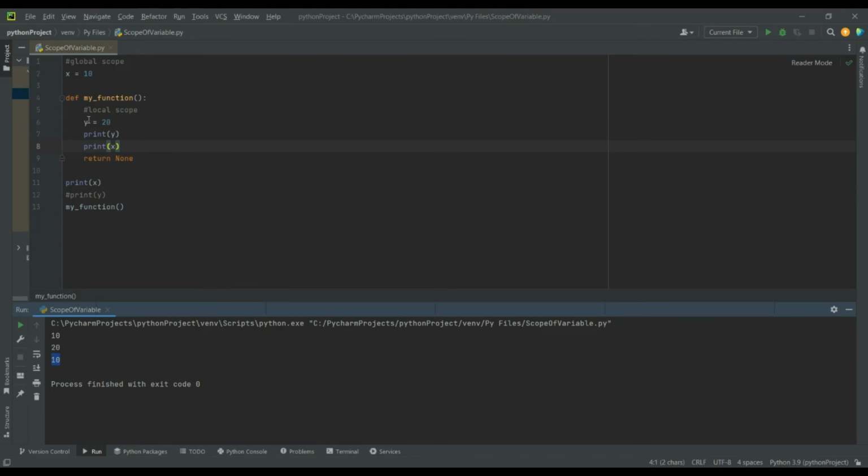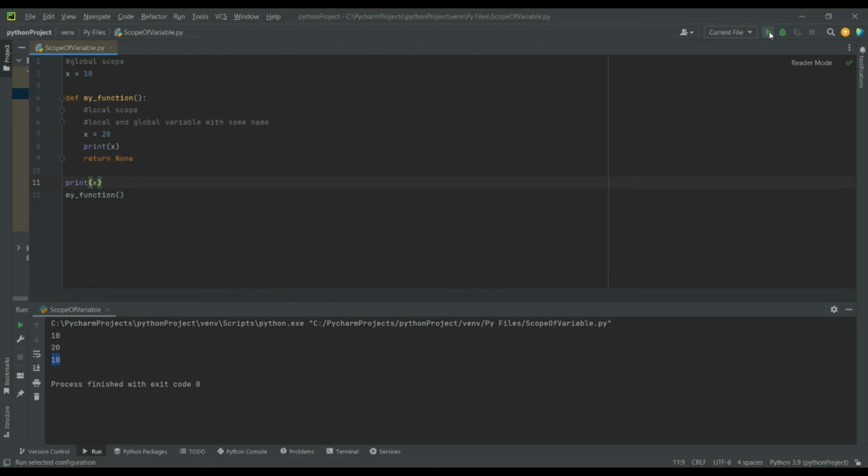Now let's test global and local variables having the same name. The variable name is changed from y to x in my_function, and only print is added for variable x. Now we need to see that when the function gets executed, which value it will take: the global variable value or the local variable value.